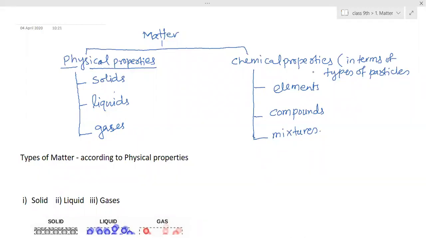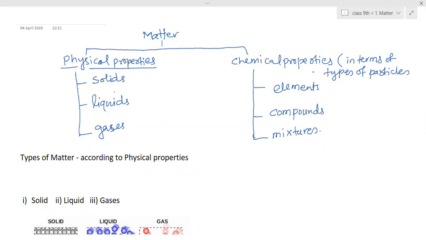So in this chapter, chapter 1, Matter in Our Surroundings, we are seeing the classification of matter according to physical properties, that is solid, liquid, and gases. And in the next chapter, the second chapter, we are seeing the classification of matter according to chemical properties, that is elements, compounds, and mixtures. It's clear? So we are starting with the physical properties, studying the properties of solids, liquids, and gases.